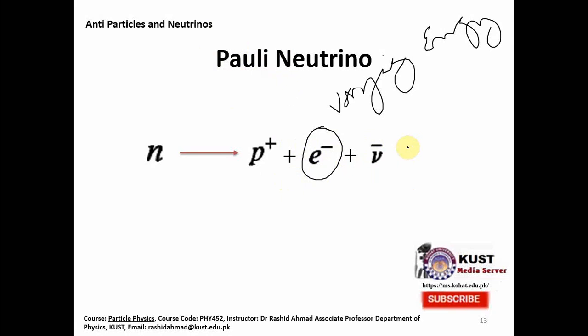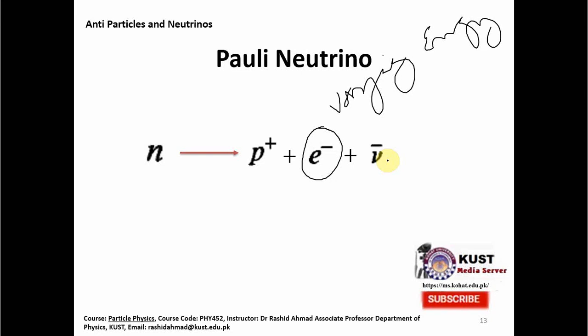Basically it's an anti-neutrino. Now we know that every particle has its antiparticle, so in order to conserve the charges and spins, everything in this equation, it is actually the anti-neutrino which is emitted. So basically he was postulating that there is this extra particle, whose mass is almost negligible and which is chargeless, so therefore it does not interact in any known way. So therefore we were not able to discover the neutrino.